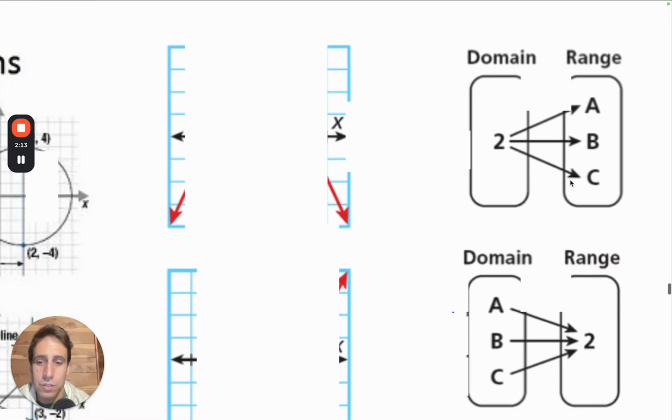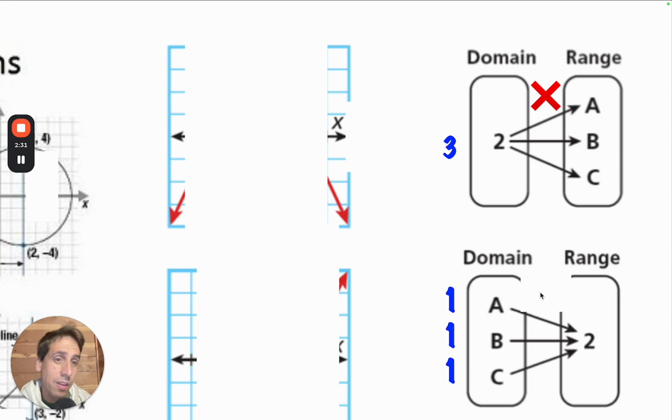These are really tricky. Students get confused on these all the time. So let's count the outputs. Here, this input has 3 outputs, so not a function. Here, this input has 1 output, 1 output, 1 output. Therefore, yes, a function. They kind of look similar.